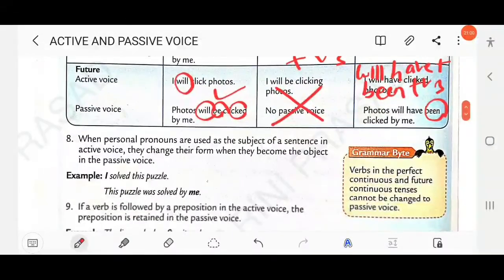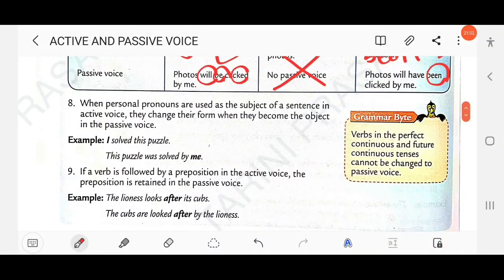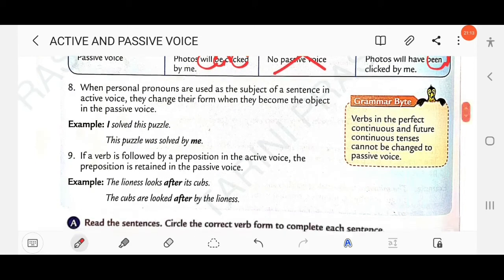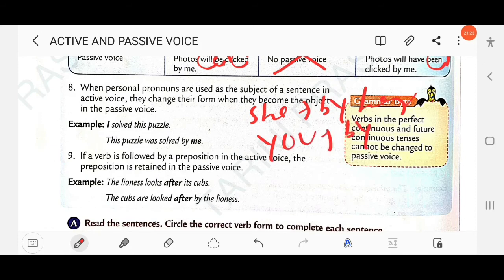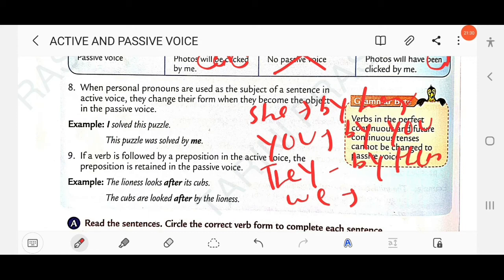Then next rule here, when personal pronouns are used as the subject of a sentence in active voice, they change their form when they become the object in the passive voice, right? So like she becomes, yes, by her. You remains the same, by you. So these are personal pronouns. They become by them. We become by us.